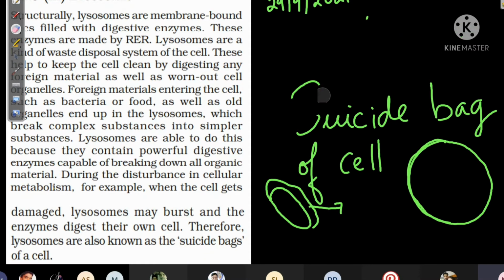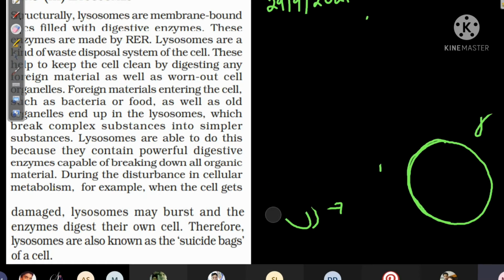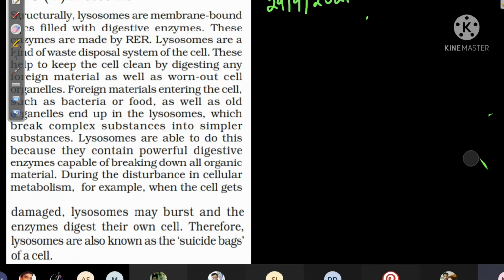Now we'll go through the textbook, what is written in the textbook. Lysosomes, what are lysosomes? So structurally, lysosomes are membrane-bound sacs. Now sac means this kind of structure. This shape is called a sac. Okay. So they are sacs that are filled with digestive enzymes.